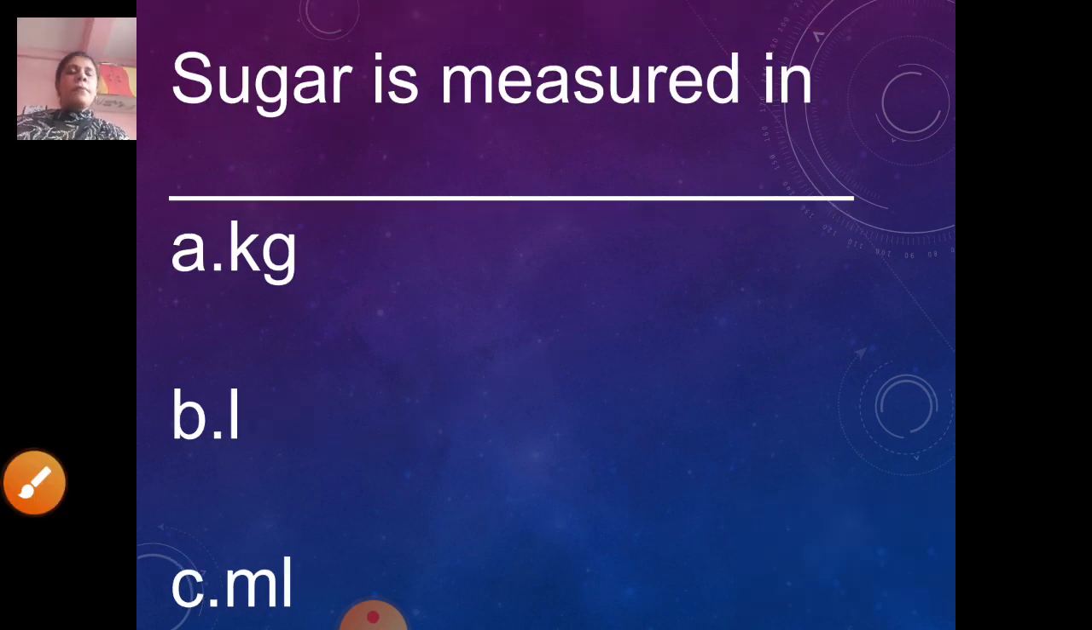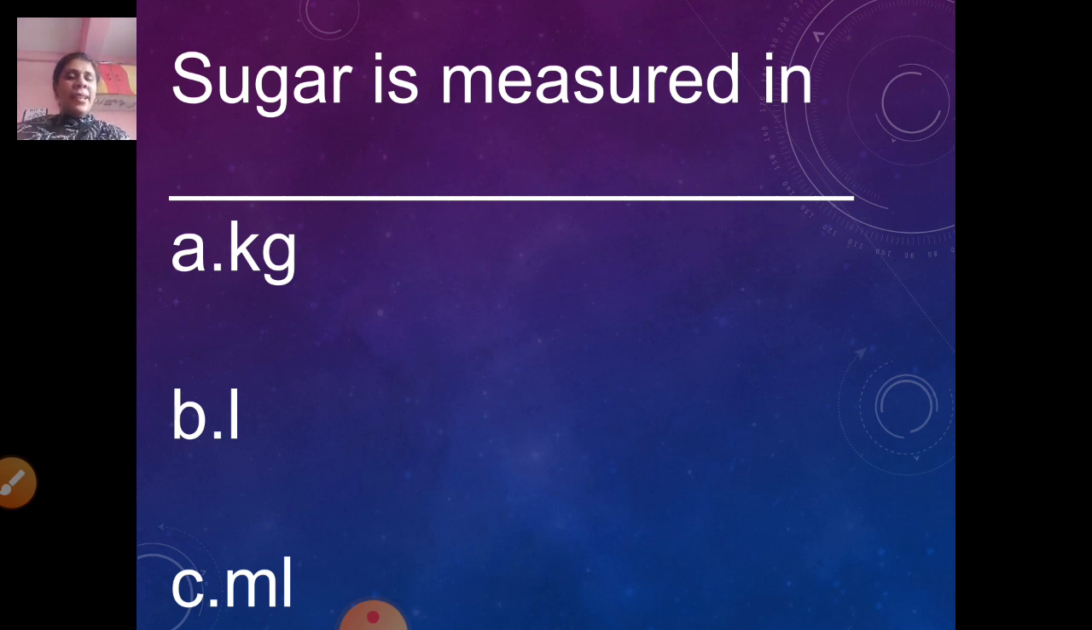Next. Sugar is measured in dash. Option A. Kg, that is kilogram. Option B. Liter, that is L. Option C. Milliliter, that is ml. So how do you measure sugar? When you go to buy sugar, what will you say?